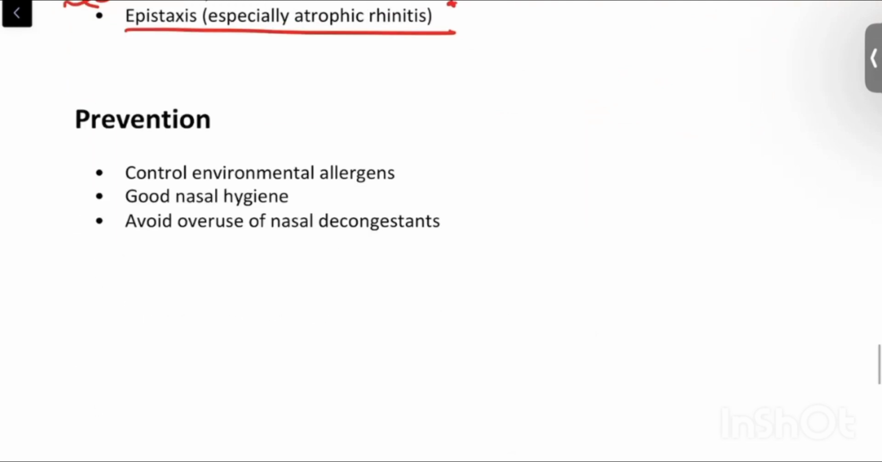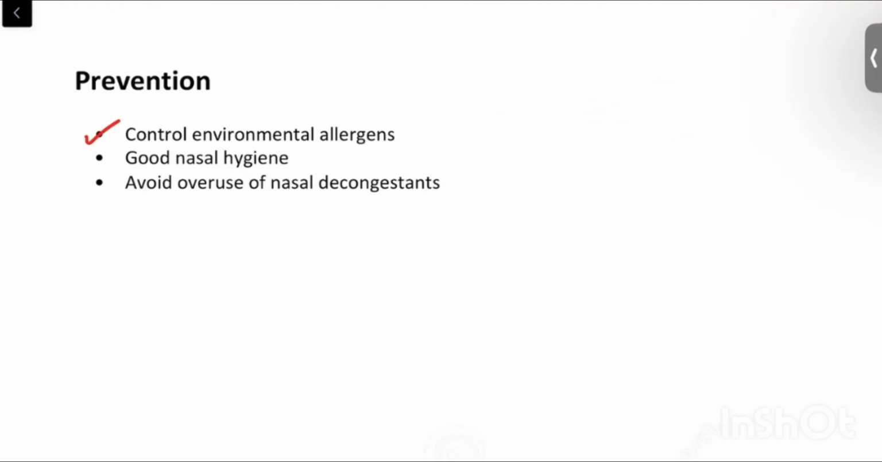How do we prevent all this? Prevention is mainly for allergic rhinitis, control allergens. For other causes like bacterial infection and all, keep good nasal hygiene and avoid overuse of nasal decongestants.